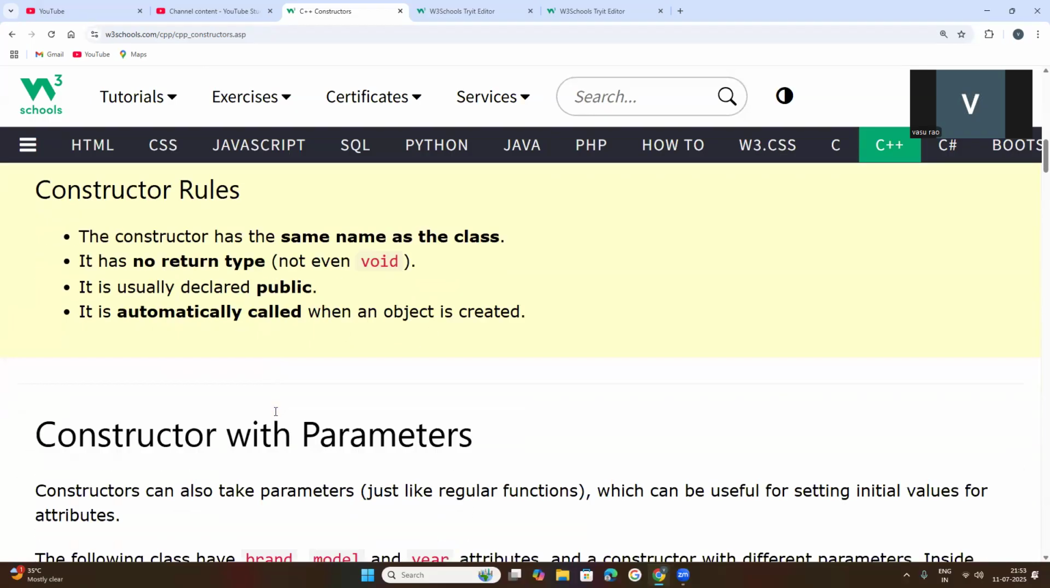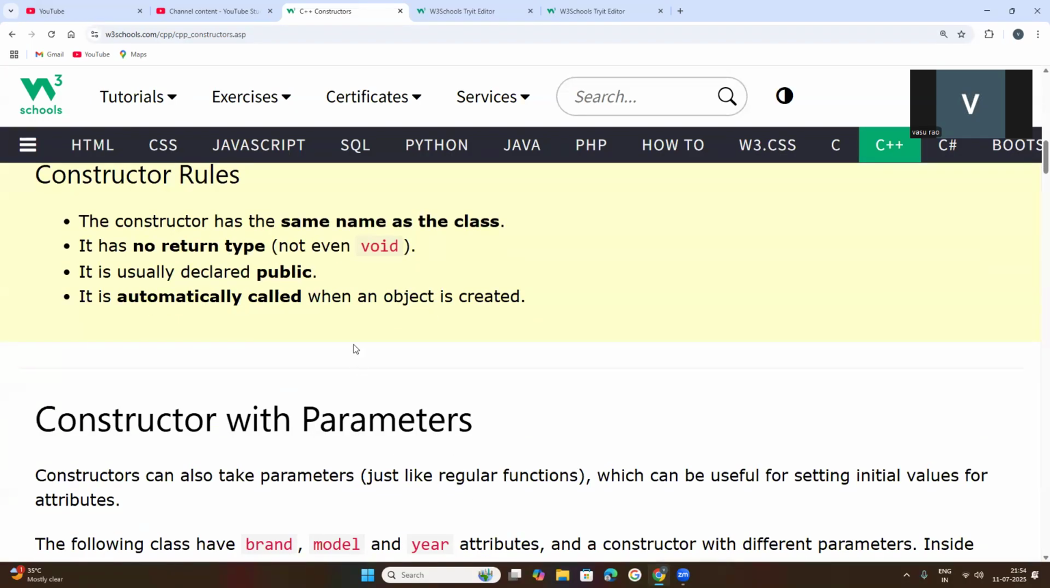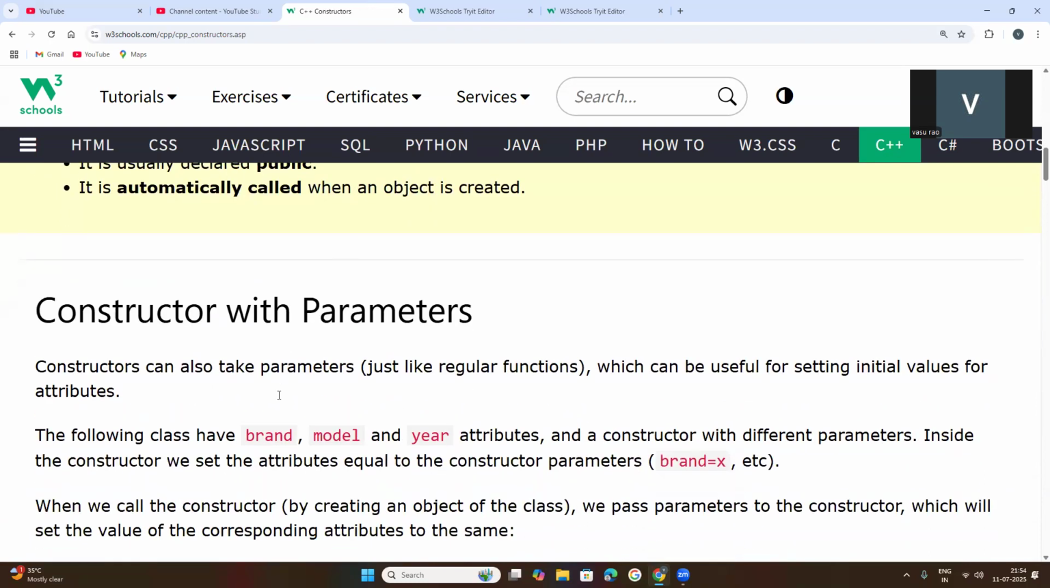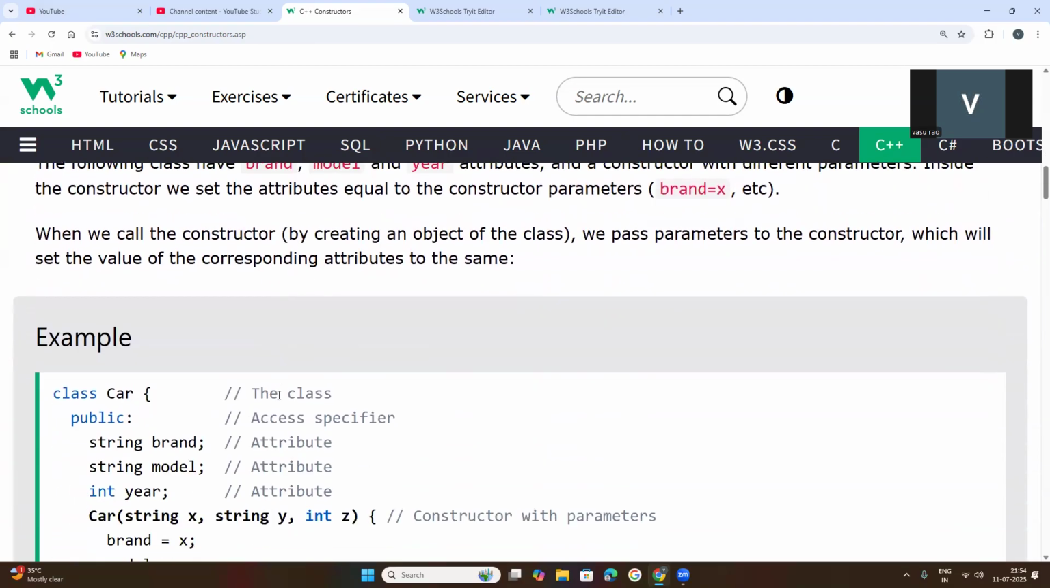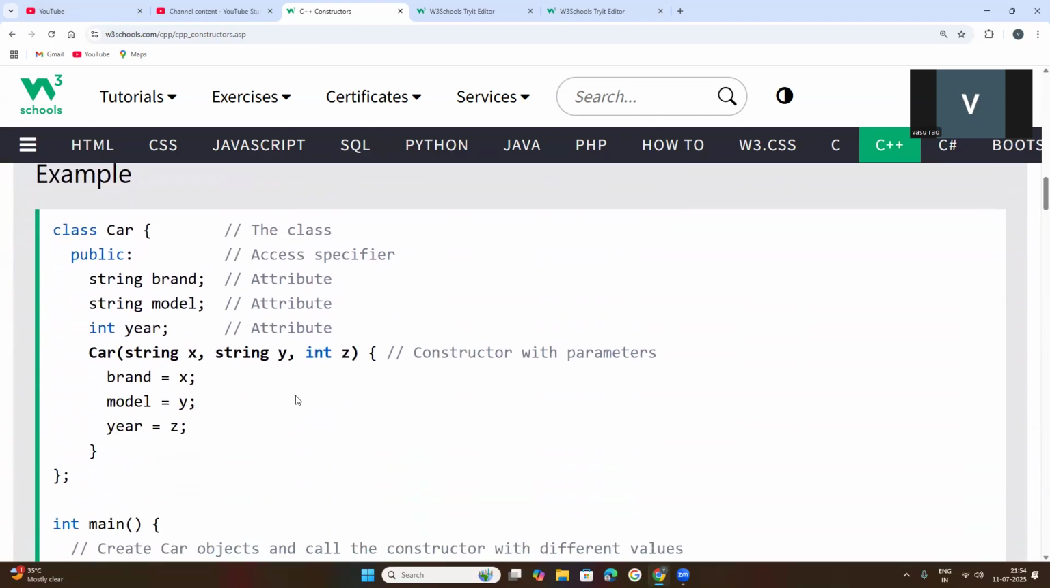So constructor, I told you the rules: every constructor must be created with the same class name, and it is non-returning type, it will not return anything. No need to declare it as public explicitly. A constructor is a method, generally public type, automatically called when the object is created. So we can define the constructor with parameters, like I have done.